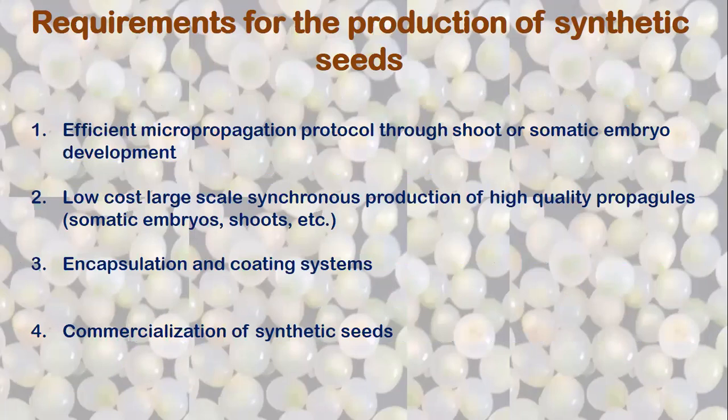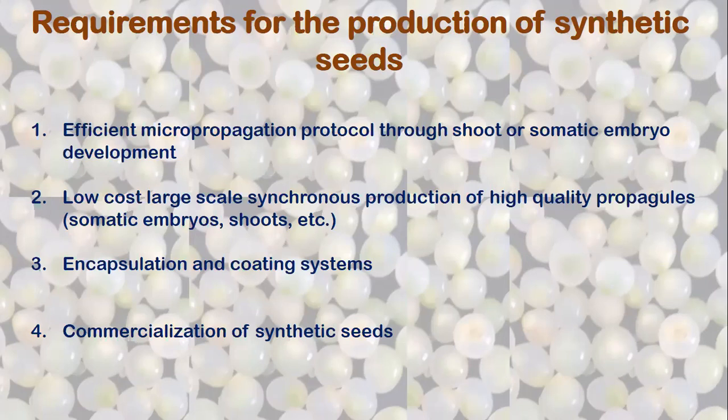First is the efficient micropropagation protocol. We should have a very efficient protocol where we can produce a large number of propagules which are to be encapsulated, be it a somatic embryo, a shoot bud, or cell clusters.